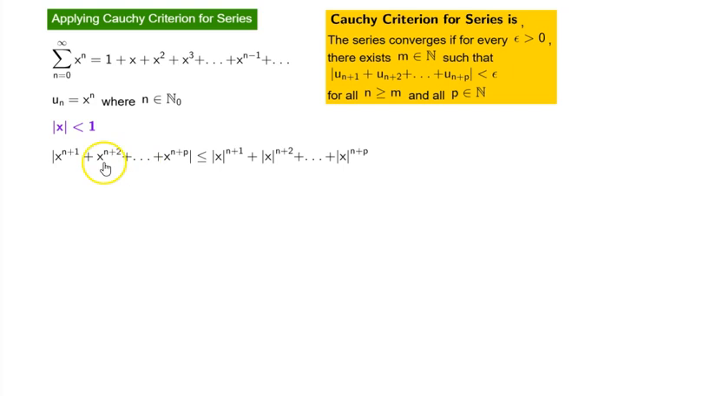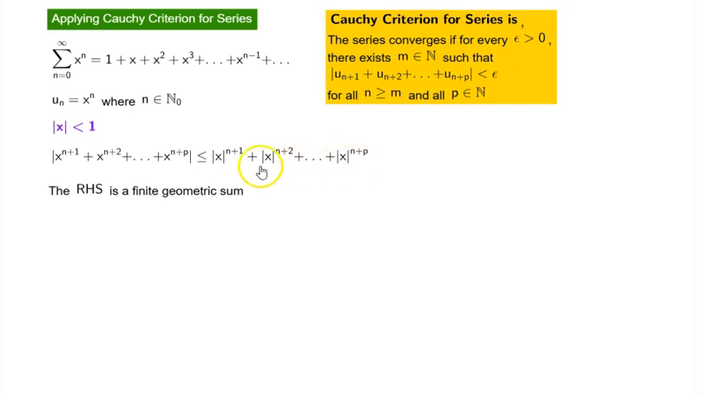So the absolute value of the tail series, and we split this absolute value. This tail series will be less than or equal to the absolute value of x to the power of n plus 1, plus the absolute value of x to the power of n plus 2, plus dot dot dot, plus the absolute value of x to the power of n plus p. This comes from the rules of absolute values.